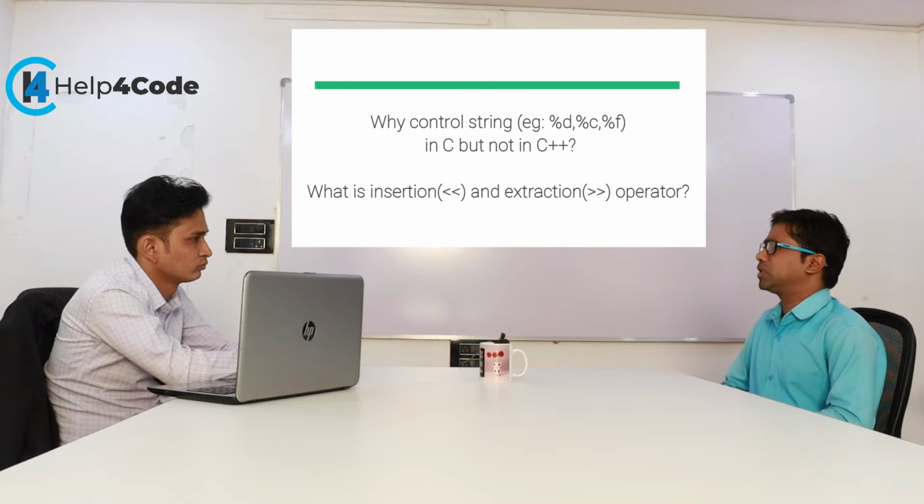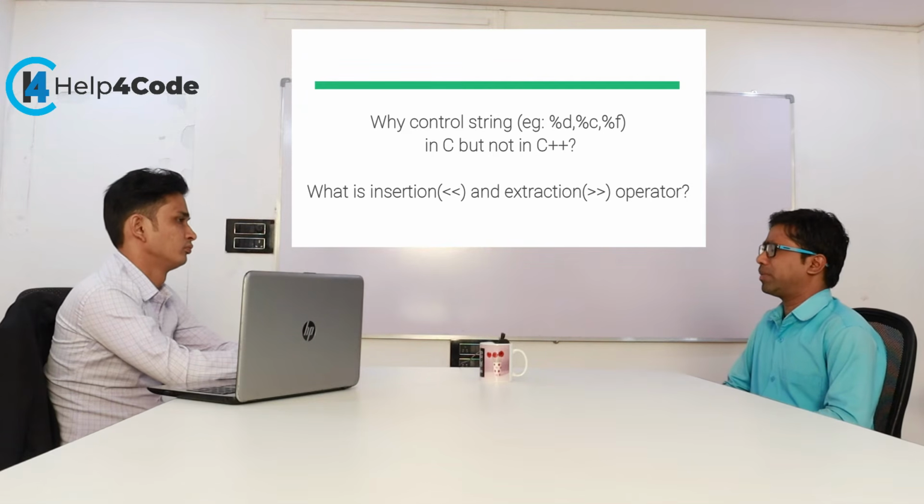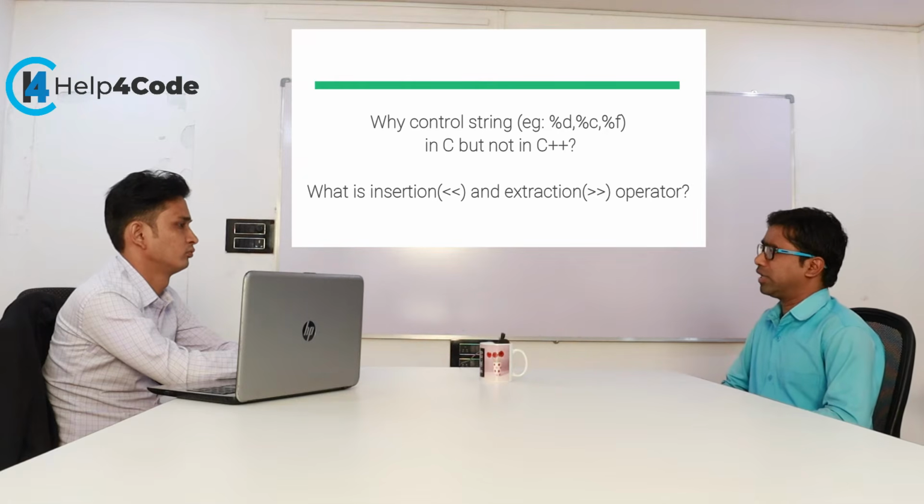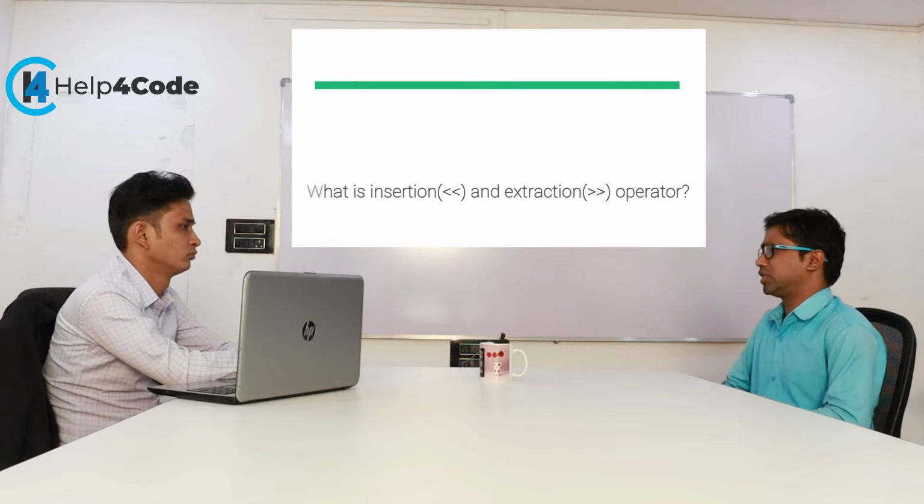But in C++, the compiler is smarter than the C language compiler, so there is no need to mention the control string. Of course we can use the C formats in C++, but there is no need. By using the insertion and extraction operators, it automatically works out what value is coming from the user. Unknown values cannot be handled by the C compiler, which is why we have to pass the control string explicitly, like %c and %f.